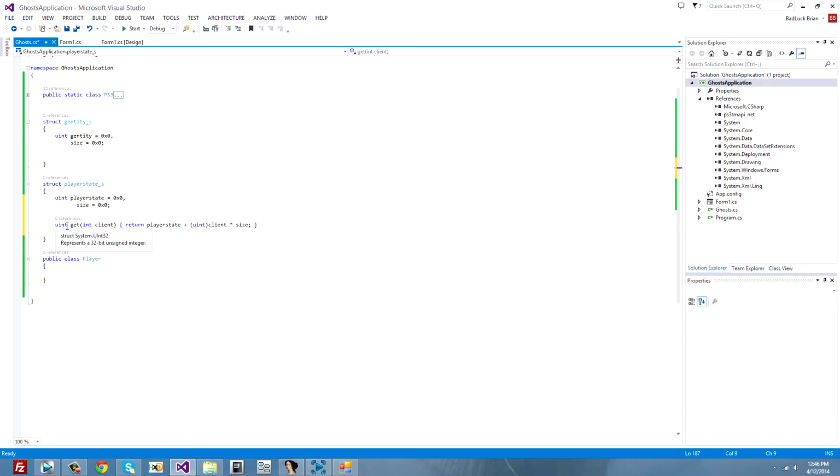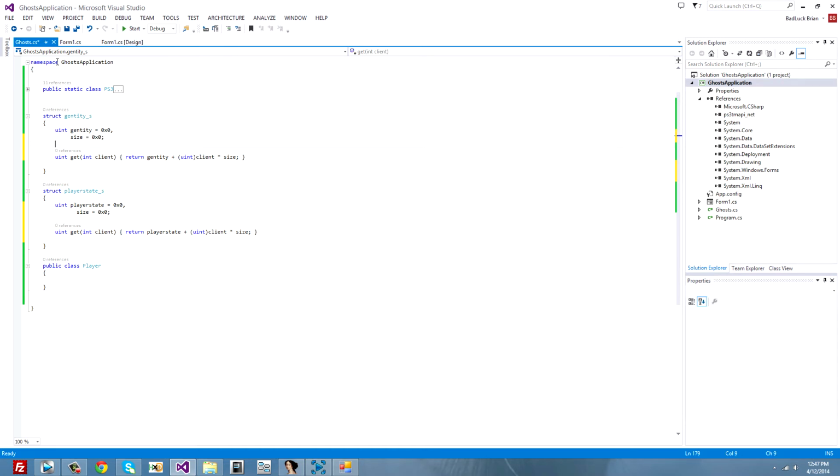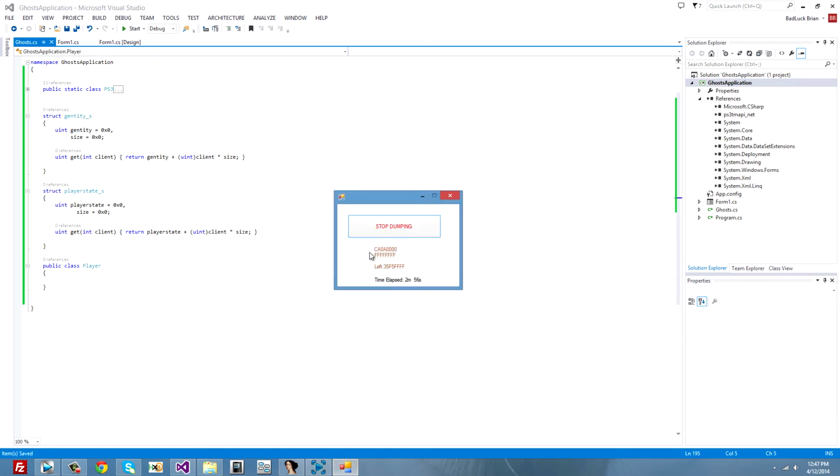This will return the player state for anything, which will be useful for our functions. So Control C, Control V, and change player state to G and tidy on this one. Alright. Save everything, and this is my dump done.